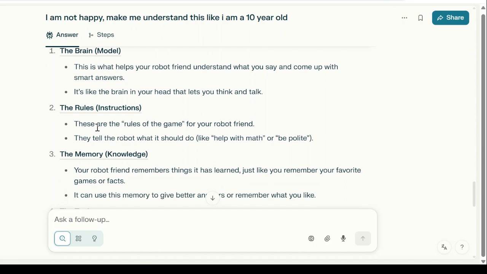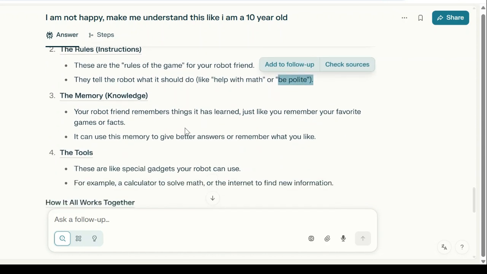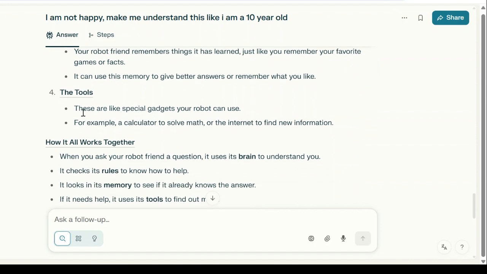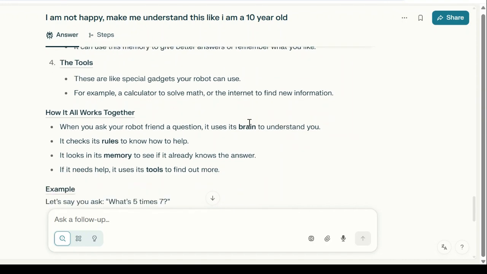Number two, the rules. These are the rules of the game. So the robot understands all the games, right? It understands things like help me with math, you have to be polite, things like that. Third is memory. The robot friend remembers things it has learned, okay? And it will continue to remember also. Fourth, the tools. There are some special gadgets that the robots can use. For example, a calculator to solve, or the internet, to get new information.